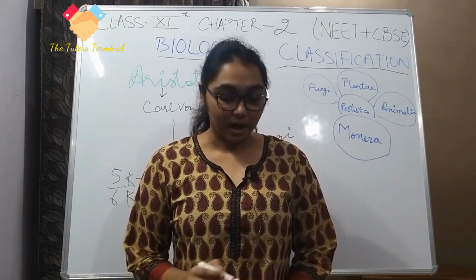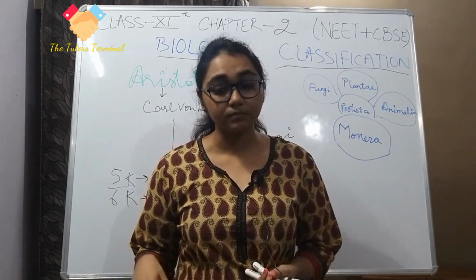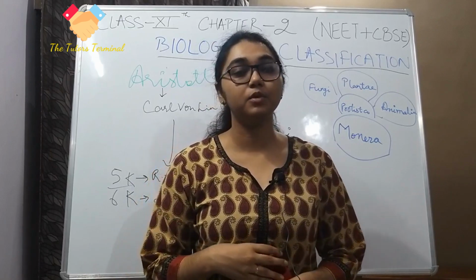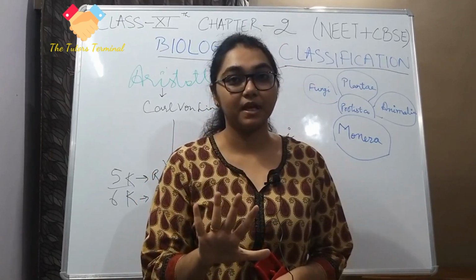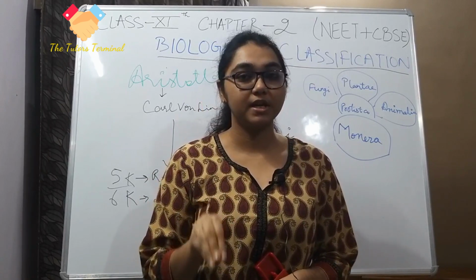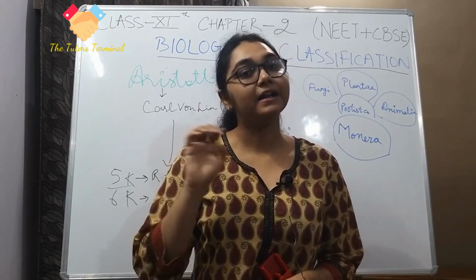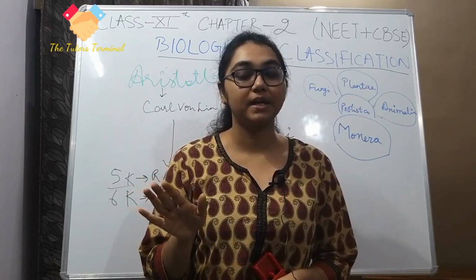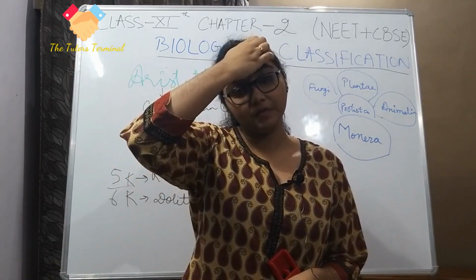So up until now we have come to the 5 kingdom classification, which is the current situation studied, and these 5 are the only ones going to be studied in our chapter further.